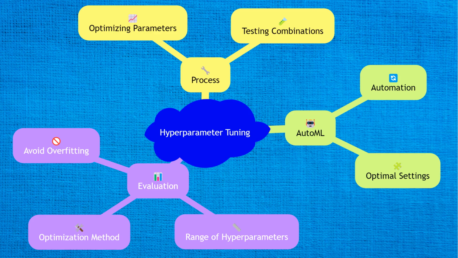Hyperparameter tuning is the process of optimizing the parameters that govern the training process of a model. AutoML automates this by testing various combinations to find the optimal settings. Evaluating this step involves checking the range of hyperparameters tested, the method used for optimization, and ensuring that the tuning process did not overfit the model to the training data.